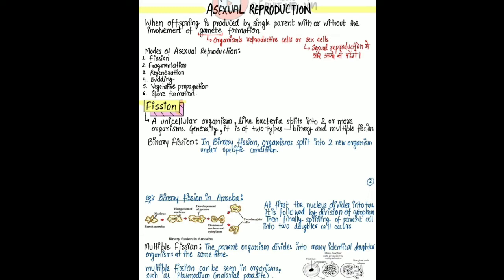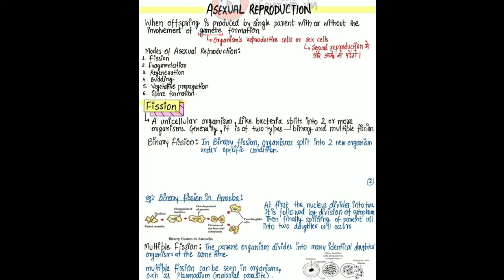A unicellular organism like bacteria splits into two or more organisms. Generally, it is of two types, binary and multiple fission. First, binary fission. In binary fission, the organism splits into two new organisms under specific conditions. Example, binary fission in amoeba.